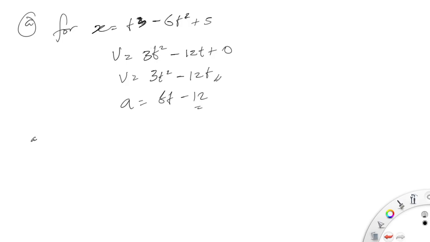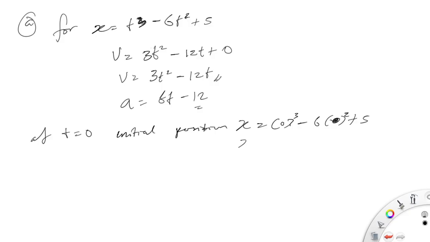So at t equal to 0, the initial position will be x equals 0 cubed minus 6 times 0 squared plus 5. So x, if you solve it, will be equal to 5.